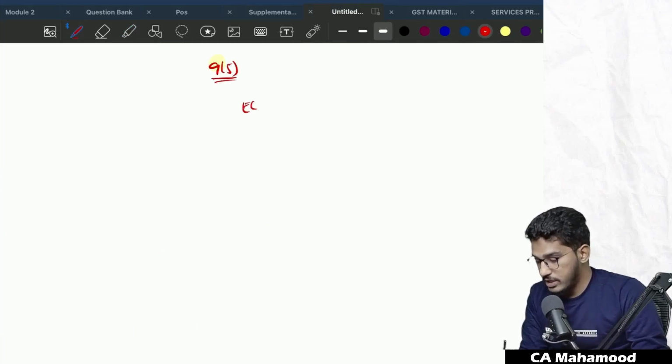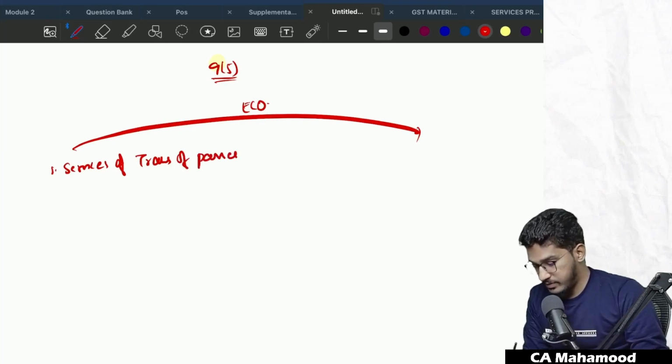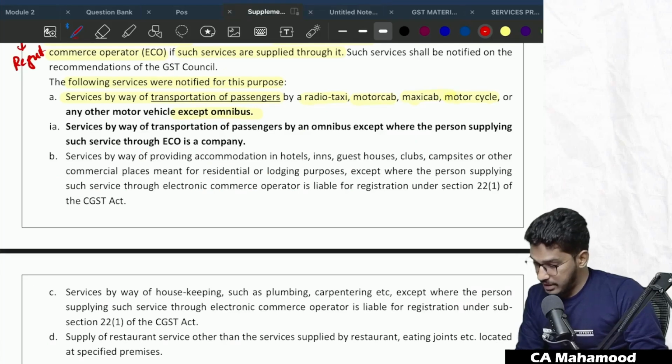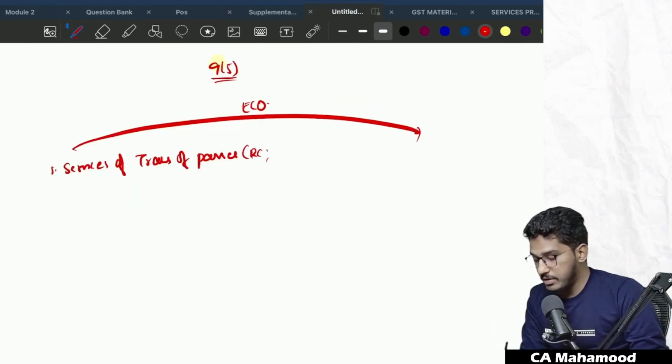So if the e-commerce operator, number one, services of transportation of passengers, either by radio cab, motor cab, maxi cab, motorcycle, but not omnibus.